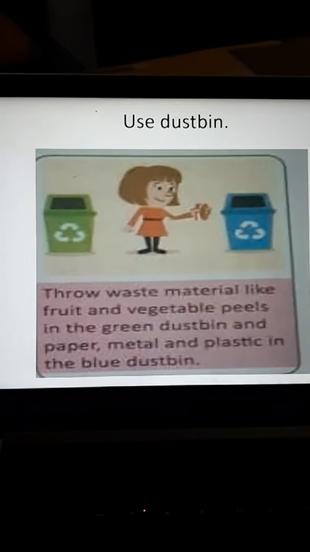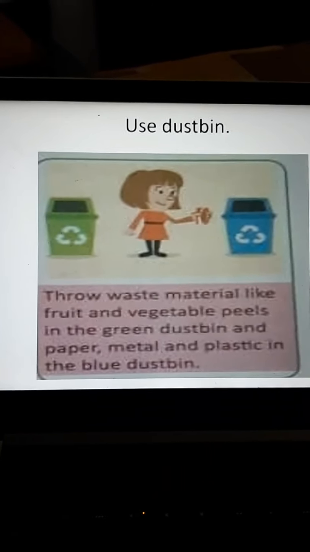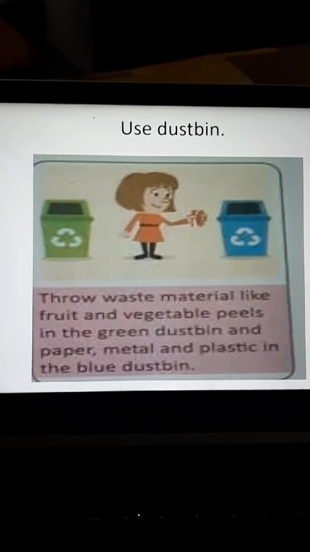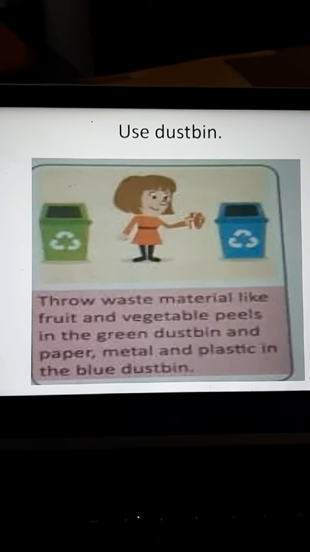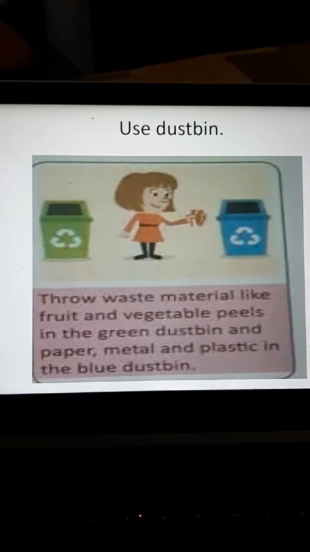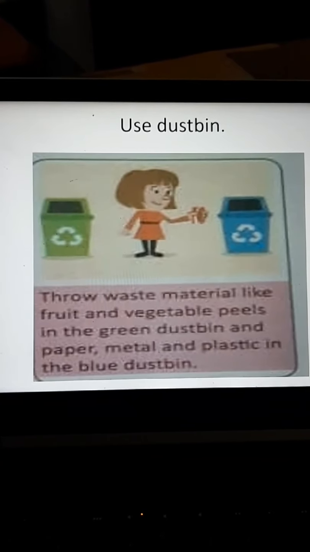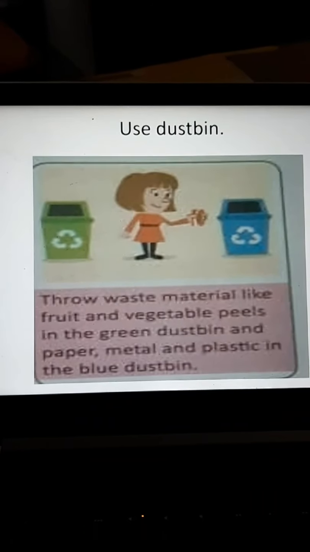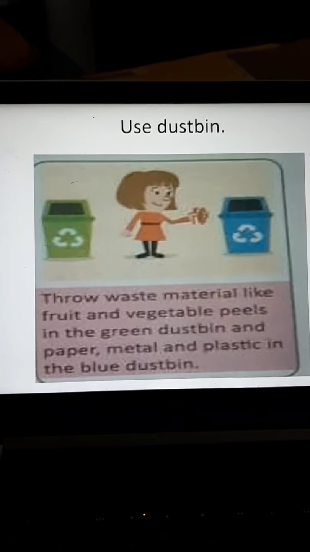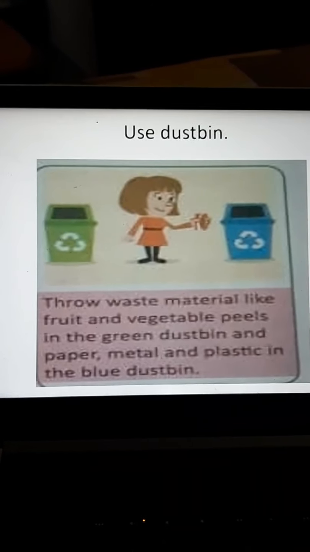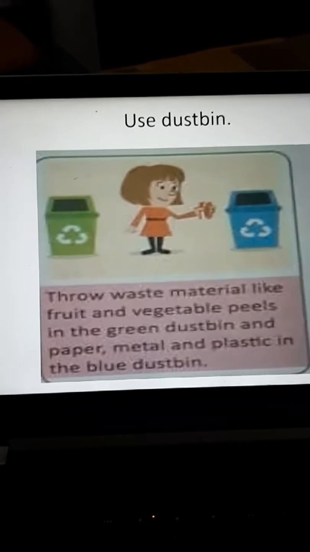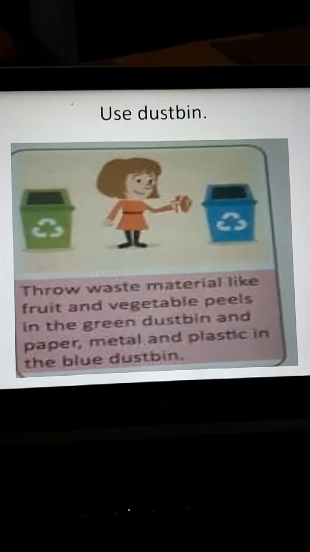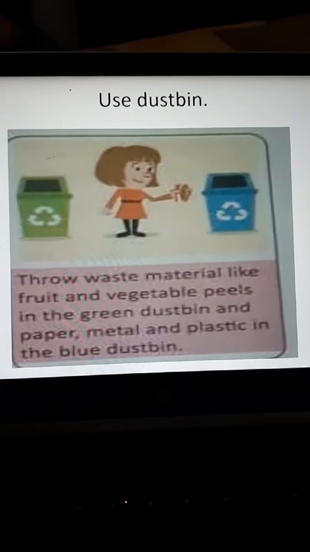You must use two types of dustbins. One you can see is of green color, the other one is of blue color. The green color is used for the peels of fruits, vegetables or wet garbage. Then the blue one you can use for plastic, tin, glasses, so that it will be easy to dispose of it. So we should use the dustbins for separating and keeping the garbage. We should not throw it here and there and make our house dirty.